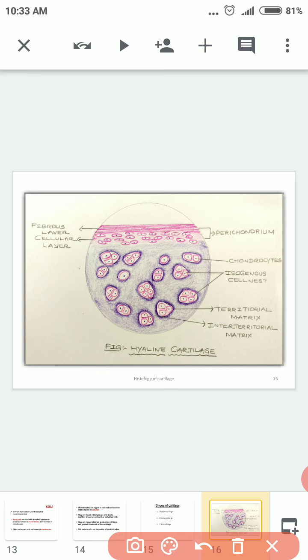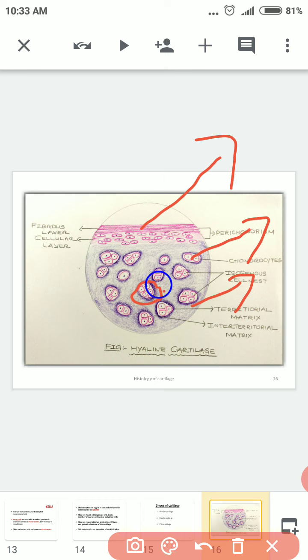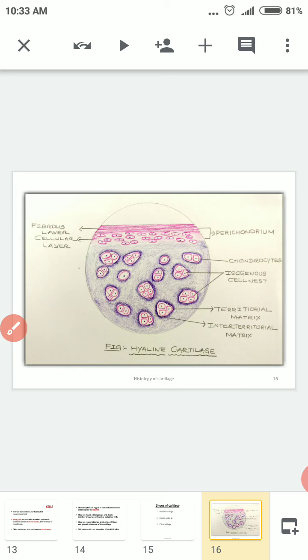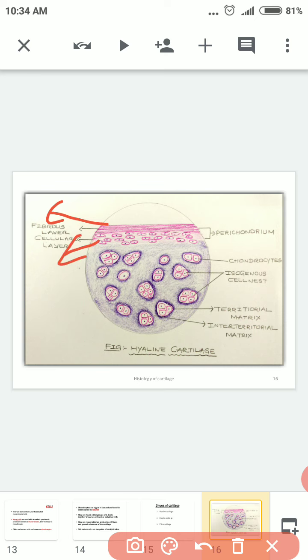You can see it consists of an outer layer called the perichondrium, and the inner cells. These are called chondrocyte cells, which are arranged in groups of 2 to 4 cells. The space is called a lacunae, and you can see in the staining the matrix is stained blue. This is because of the presence of an acid called hyaluronic acid. So you can make out the labeling. Perichondrium consists of two layers, an outer fibrous layer and an inner cellular layer, and this part is isogenous.